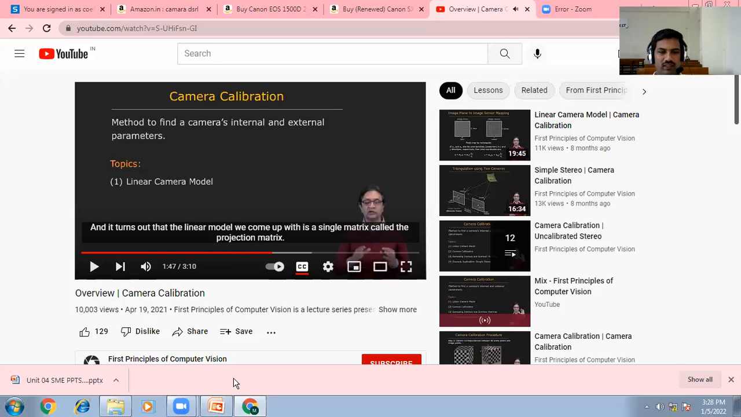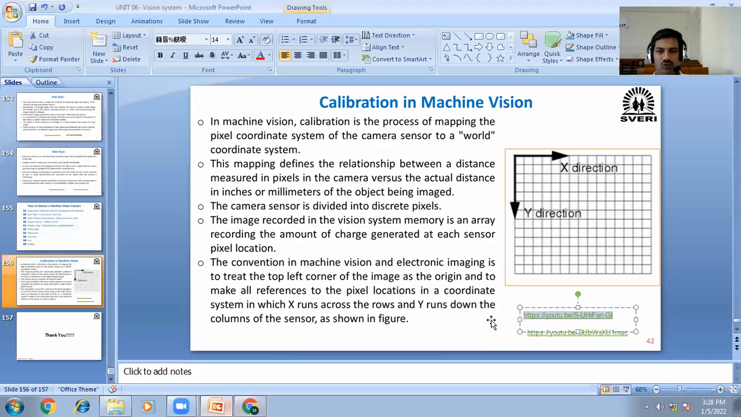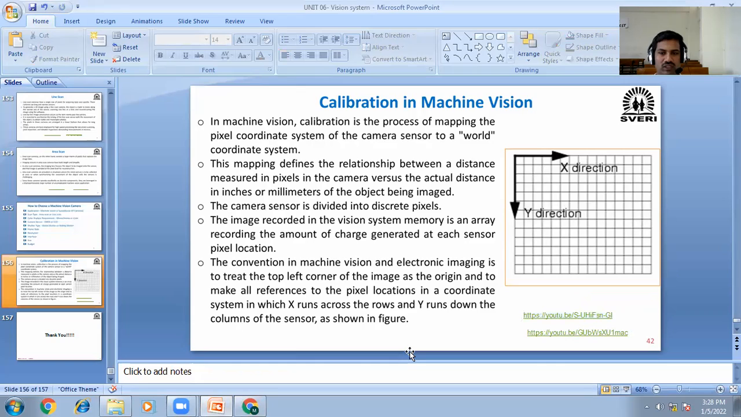Okay, you can see these videos and you will understand camera calibration in machine vision, how it is actually done. Simply you can remember that calibration is nothing but, if I take one photo, it is generating the same pixels along the coordinates. Okay, whether the coordinates and the same pixels are generated correctly or not, that is what we call calibration.